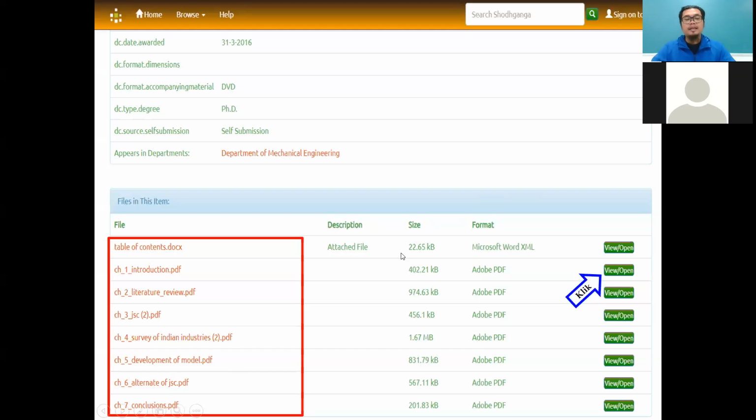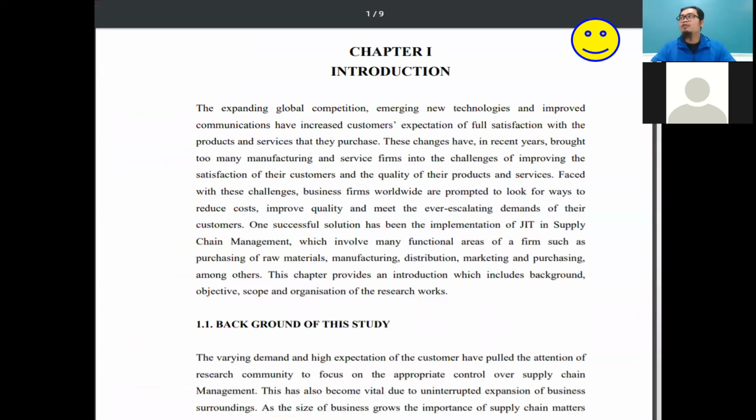You can get the full thesis, but they give you the file chapter by chapter. In order to complete the whole thesis, you have 1, 2, 3, 4, 5, 6, 7, 8. Actually, you need to download 8 files to get the full text from this. So you need to do a bit of work. You need to download one by one. You can get the full text also, but you need to download chapter 2, chapter 3, going section by section from the files. So the total, in this case, is 8 files.